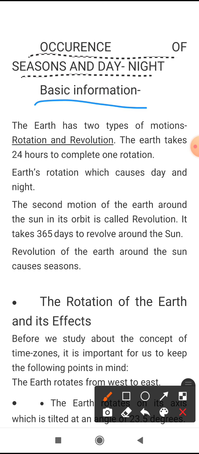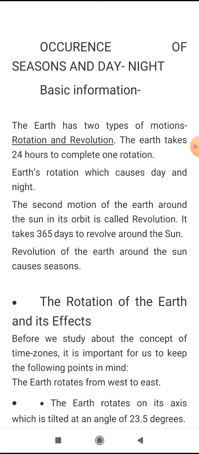See, the earth has two types of motion: rotation and revolution. Students, there is much importance for these two words, rotation and revolution.